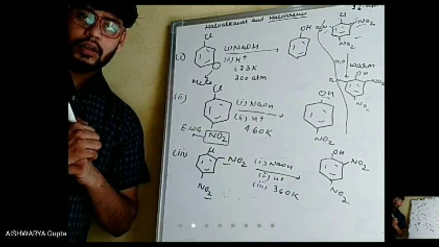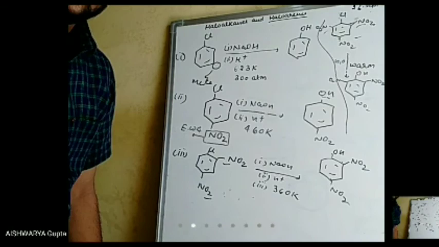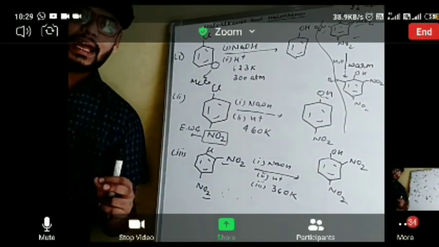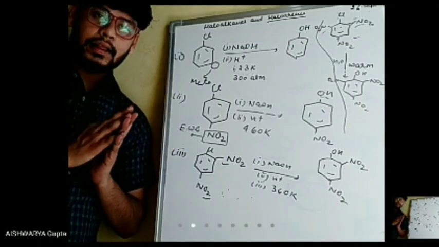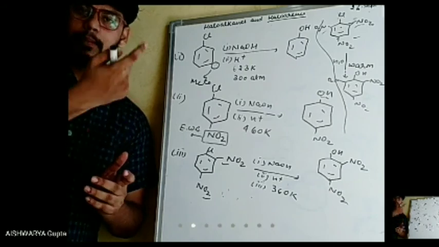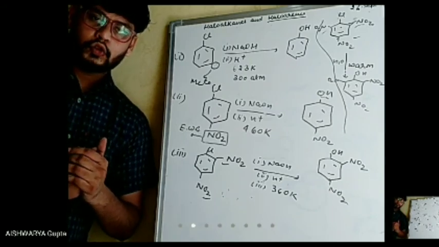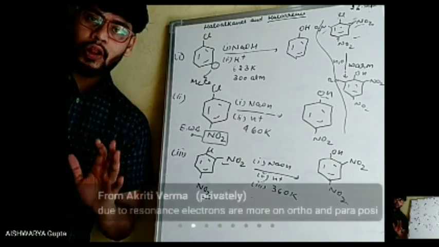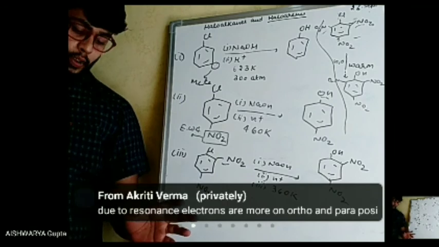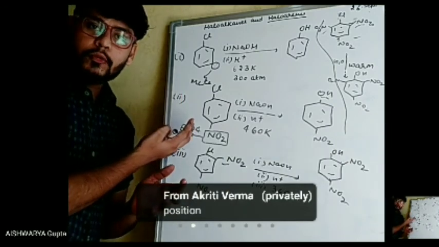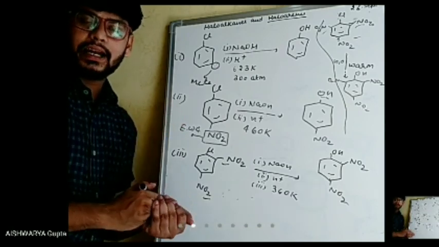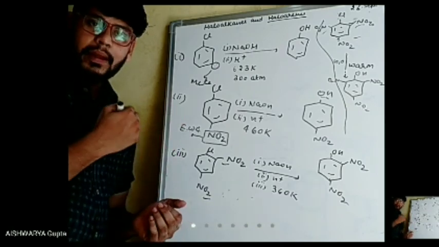I will also tell the reason why, but in the next class, because the meeting will end anytime. Yes, beta, because it is an electron donating group, it is ortho and para directing, so electron density will not be directed towards the meta position. I will make it more clear in the next class.